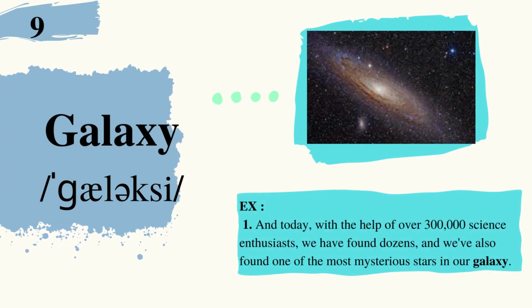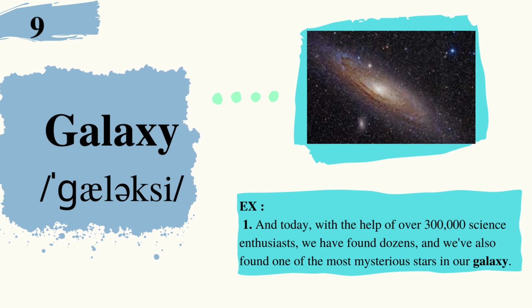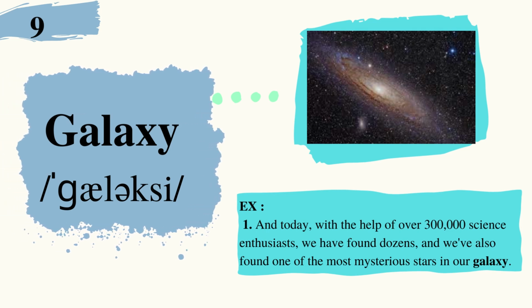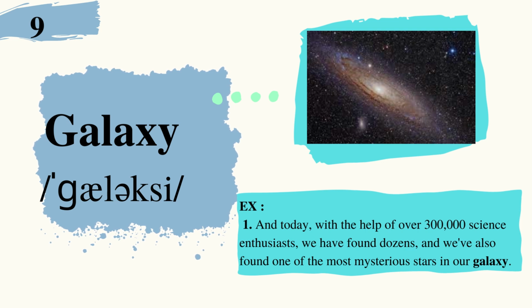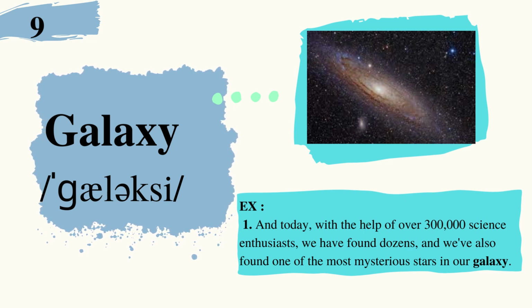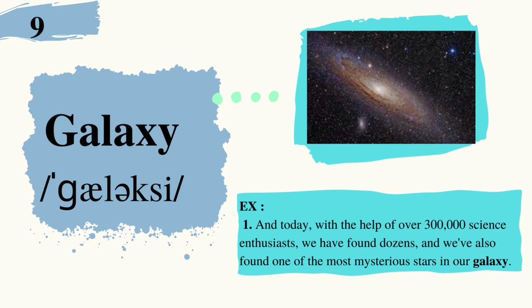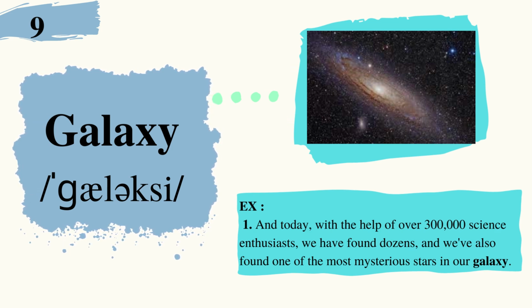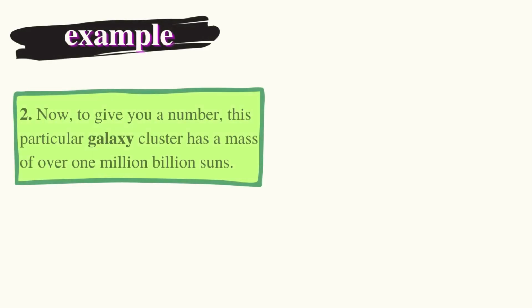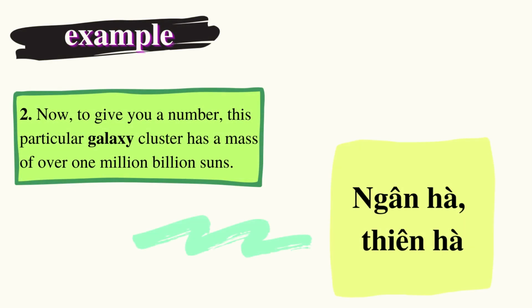9. Galaxy. Example: And today, with the help of over 300,000 science enthusiasts, we have found dozens. And we've also found one of the most mysterious stars in our galaxy. Now, to give you a number, this particular galaxy cluster has a mass of over 1 million billion suns.